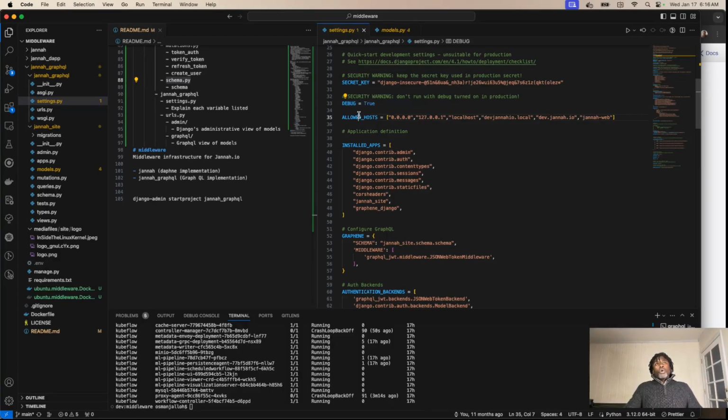This allowed host variable in Django tells the Django application who it's allowed to talk to. So if I'm a Django app and I'm up and running, I don't just talk to anybody. A big part of security in computer science is don't talk to everybody.